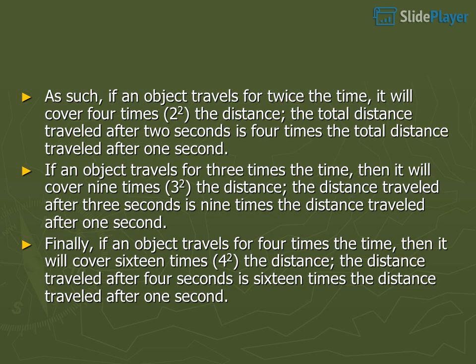The total distance traveled after 2 seconds is 4 times the total distance traveled after 1 second. If an object travels for 3 times the time, then it will cover 9 times (3 squared) the distance. The distance traveled after 3 seconds is 9 times the distance traveled after 1 second. Finally, if an object travels for 4 times the time, then it will cover 16 times (4 squared) the distance. The distance traveled after 4 seconds is 16 times the distance traveled after 1 second.